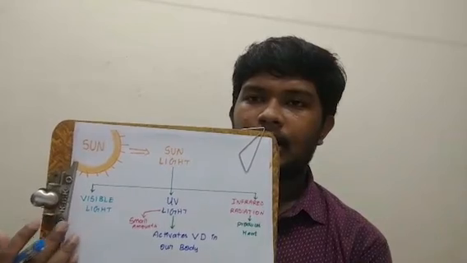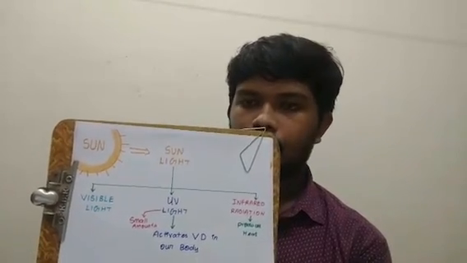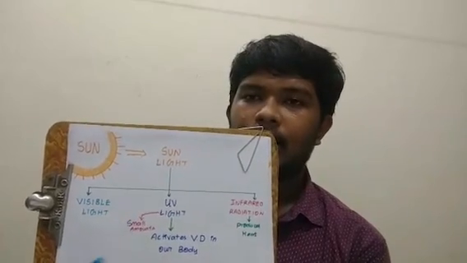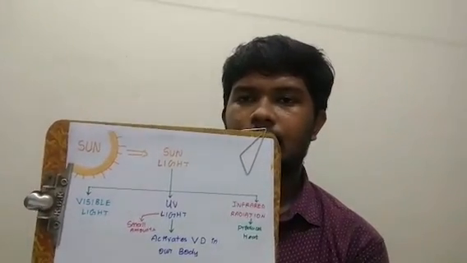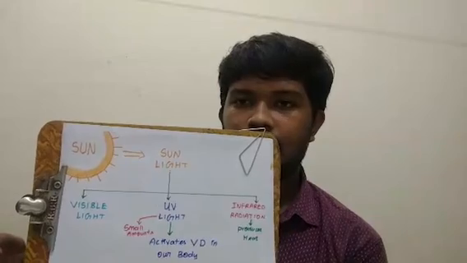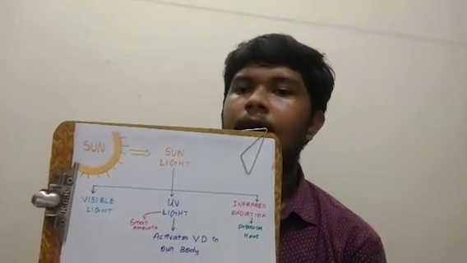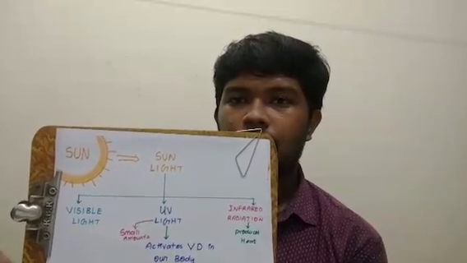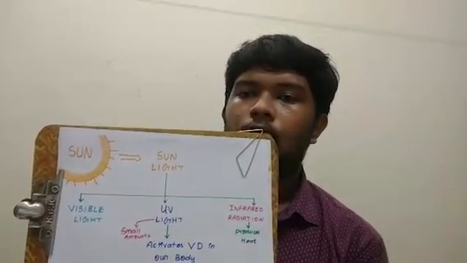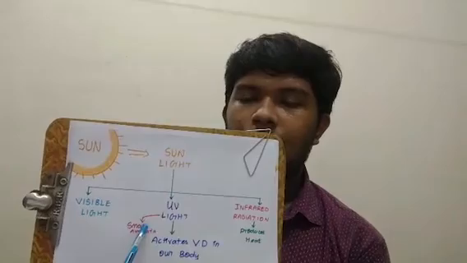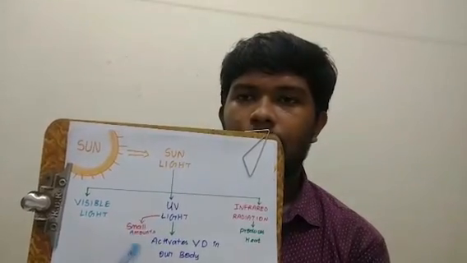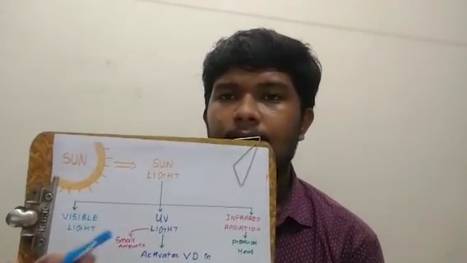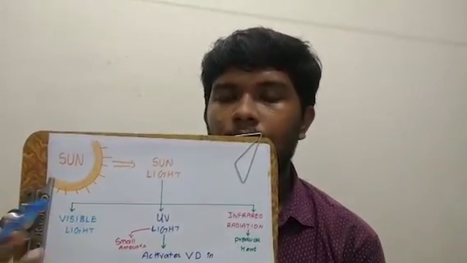Visible light has higher intensity, and UV light has lesser intensity and also lesser wavelength. And lastly, infrared radiation is responsible for the heat of sunlight. Among these, UV light is the only element responsible for the activation of vitamin D, also called dehydrocholesterol, in our body.